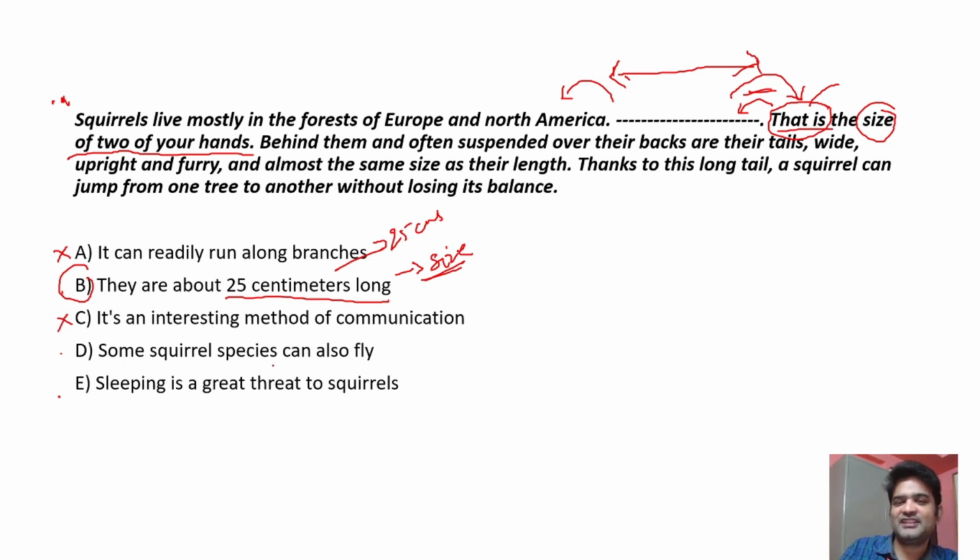"Some squirrel species can also fly" is a totally unrelated subject. It might be about squirrels, but it is not coming here. "Sleeping is a great threat to squirrels" is again not related. So the answer should be B: they are about 25 centimeters long. Okay, let's see the next one.